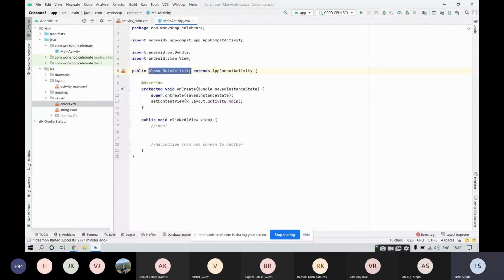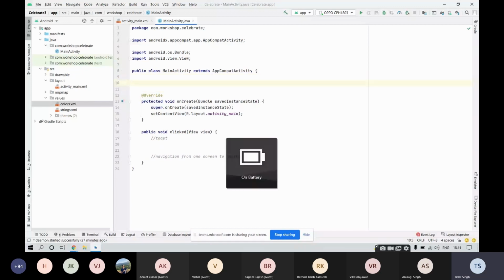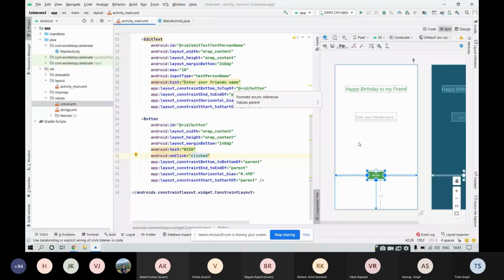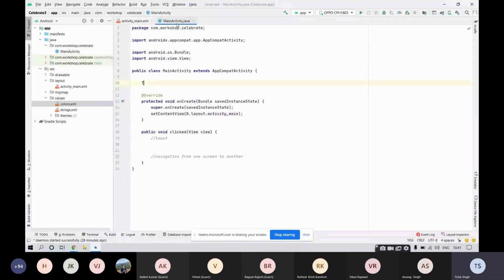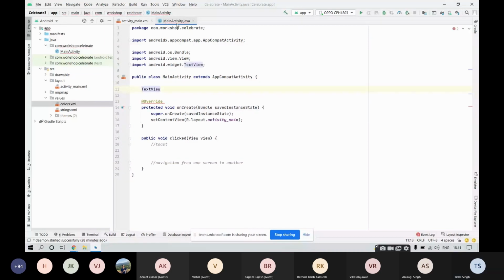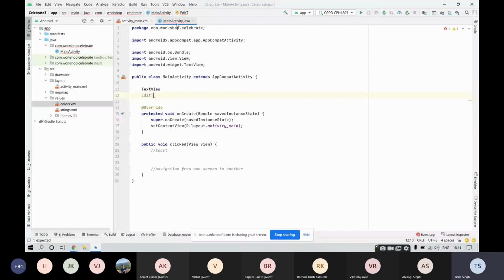All right. So what I was telling, yes. We need to make the backend aware of the widgets that we have. So we have three widgets right over here: our edit text, text view and button. So write TextView, EditText, then your Button.